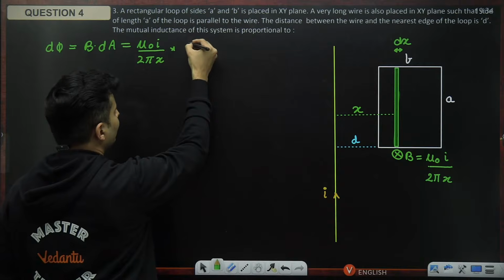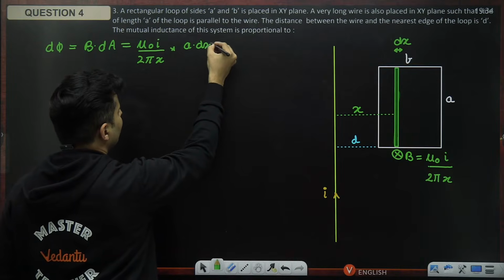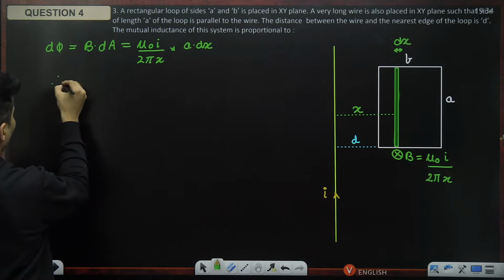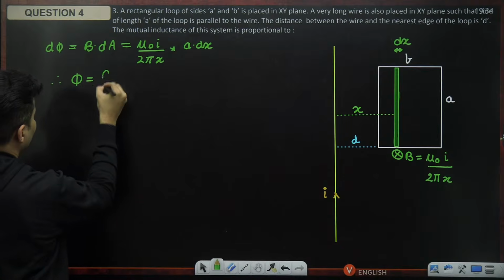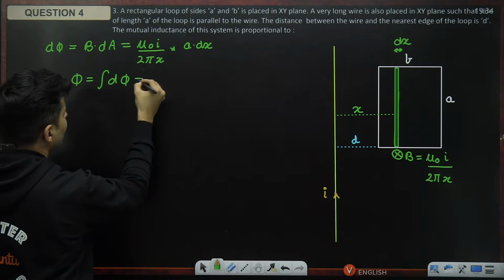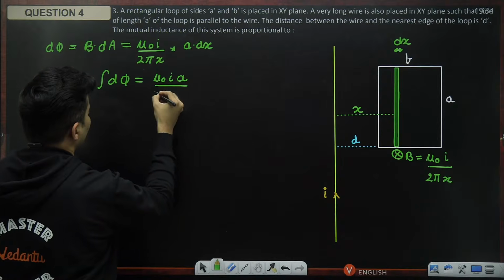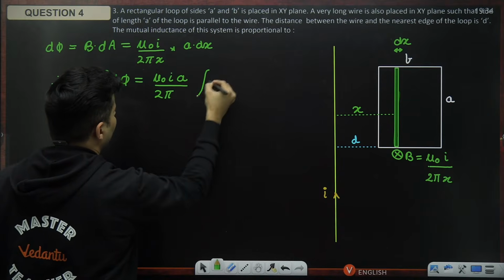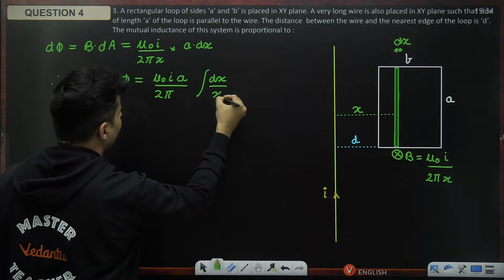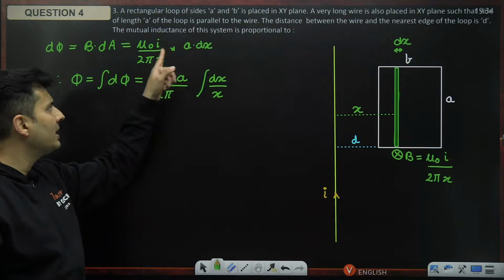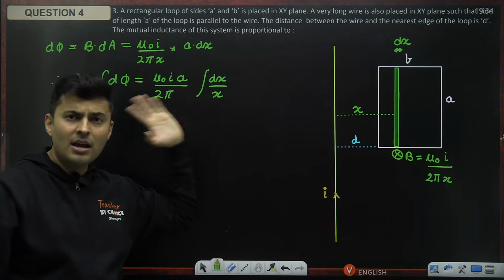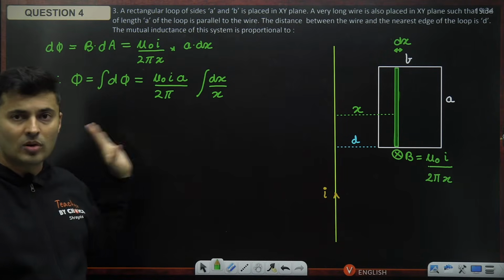Height is a and breadth is dx. Therefore, my total flux, which will be the integration of d phi, will be mu naught I a divided by 2 pi, integration of dx divided by x. dx and x are variables, so they stay inside. Everything else is constant, so outside.